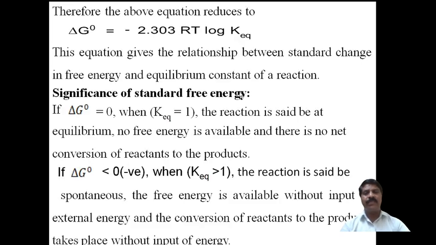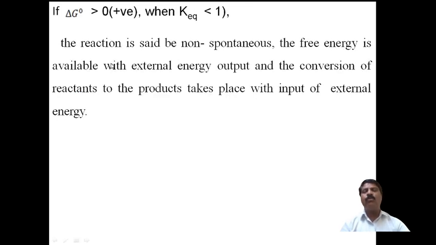Suppose we put in this equation a value less than 1; the log becomes negative. We get a negative log value, and the negative sign multiplied by it gives ultimately a positive. Negative into negative is positive. Therefore delta G naught becomes positive, and this reaction is said to be non-spontaneous. The free energy is available only with external energy. Therefore the reaction does not take place on its own.